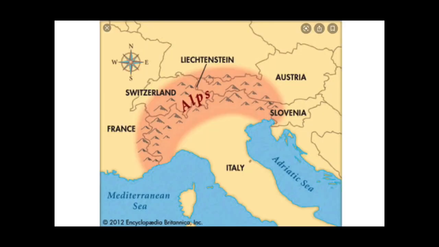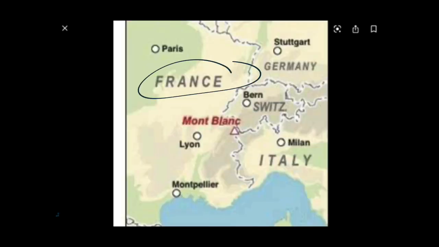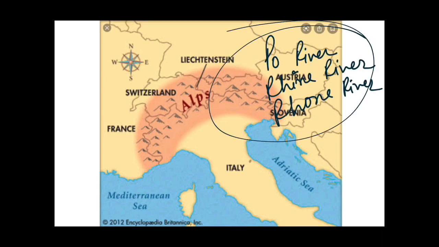Now one more important thing I want to tell you about the Alps: the highest peak of the Alps is Mont Blanc, as it is written over here, and it lies in France, somewhere over here. You can see this is France and this is Mont Blanc, the highest peak of the Alps mountains. Basically, 3 rivers originate from the Alps. We have read already about the Po River, Rhine River and Rhone River. These are the 3 rivers originating from the Alps mountains.